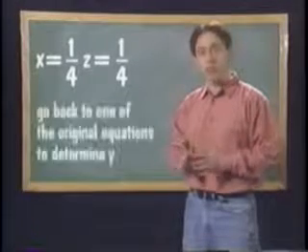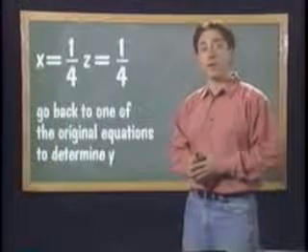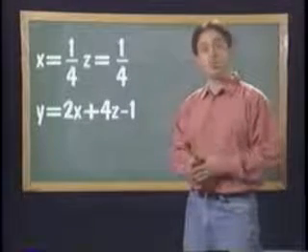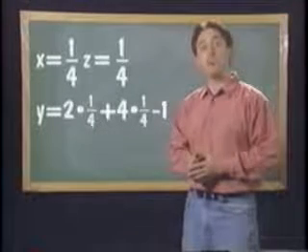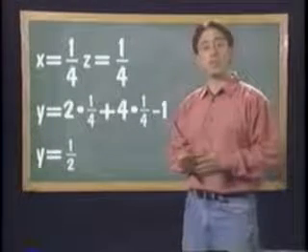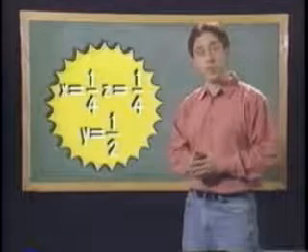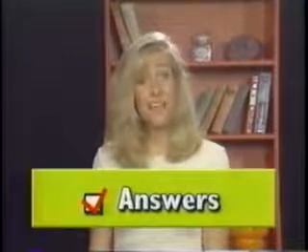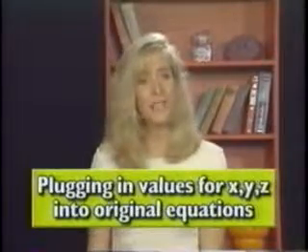The next step is to go back to one of our original equations to get an answer for y. When we solved for y, we had y equals 2x plus 4z minus 1. Plugging in the solutions for x and z, we get y equals 2 times 1 over 4 plus 4 times 1 over 4 minus 1, or y equals 1 over 2. The solution to this system of equations is x equals 1 over 4, y equals 1 over 2, and z equals 1 over 4. You can check to see if your answers are correct just by plugging the values for x, y, and z into all the original equations.